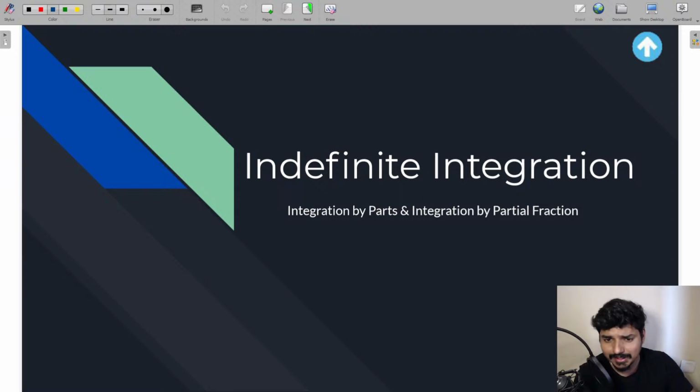So today we are going to discuss the concept of indefinite integration, in which we are going to discuss integration by parts and integration by partial fraction method.